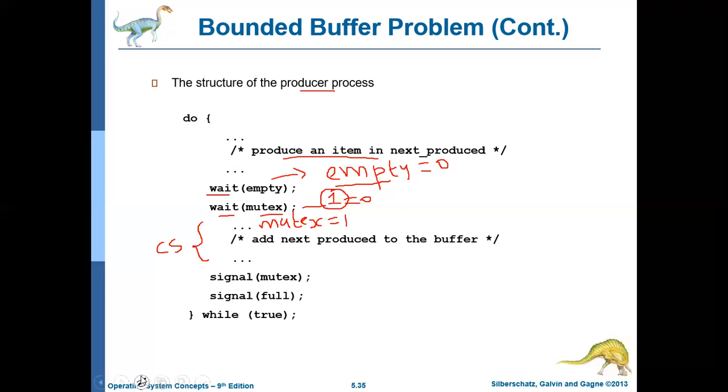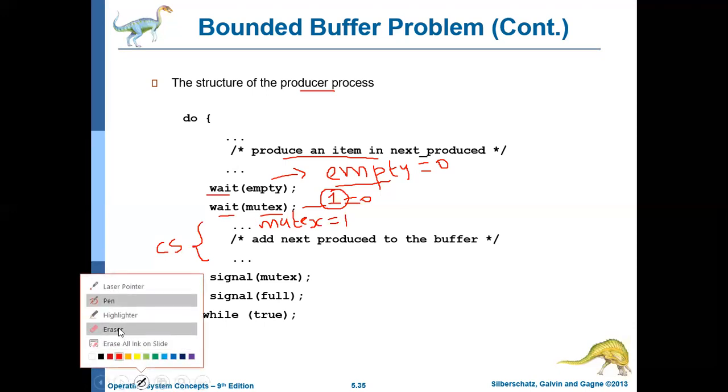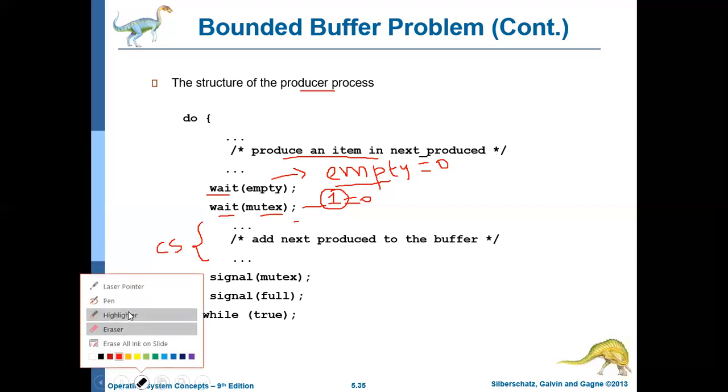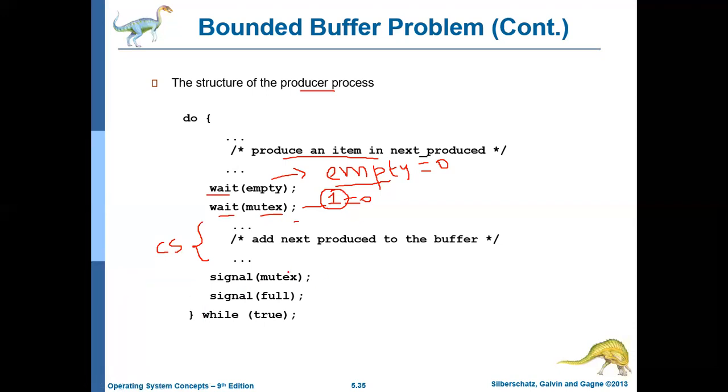Why am I saying this? Because after completing the critical section, the producer is signaling mutex. Producer is performing a signal operation on mutex. When it performs a signal operation on mutex, then mutex will become 0, because now this process is coming out of the critical section. So if somebody else wants to enter the critical section, they can enter, or if the consumer wants to enter the critical section and access the shared resource buffer, it can access.